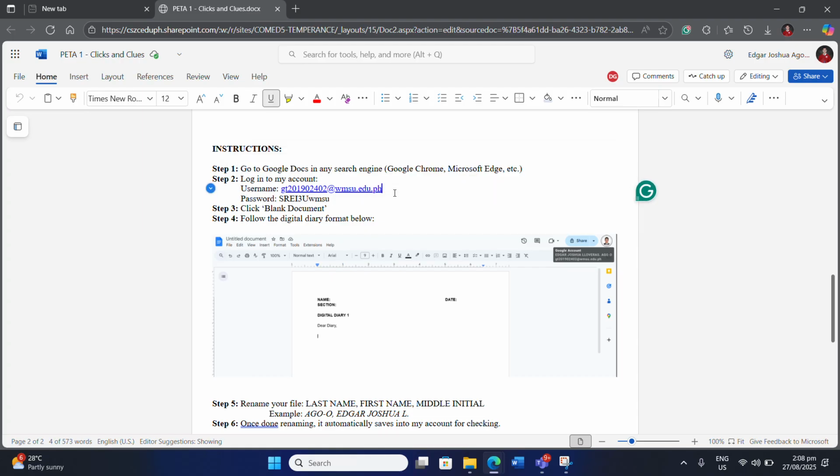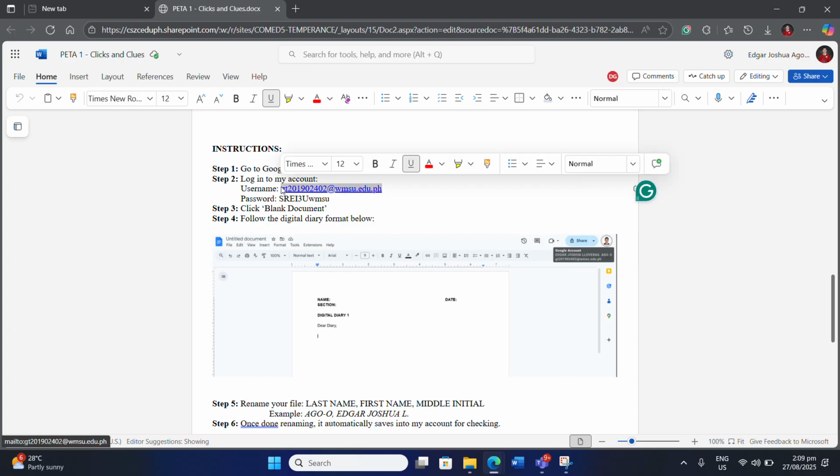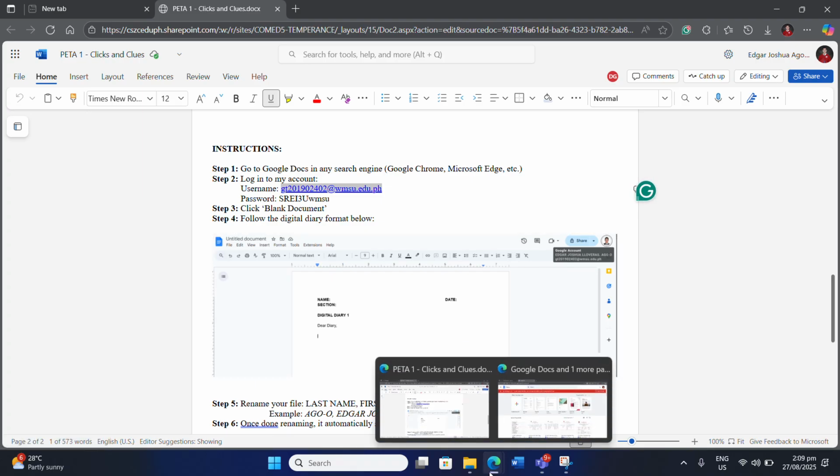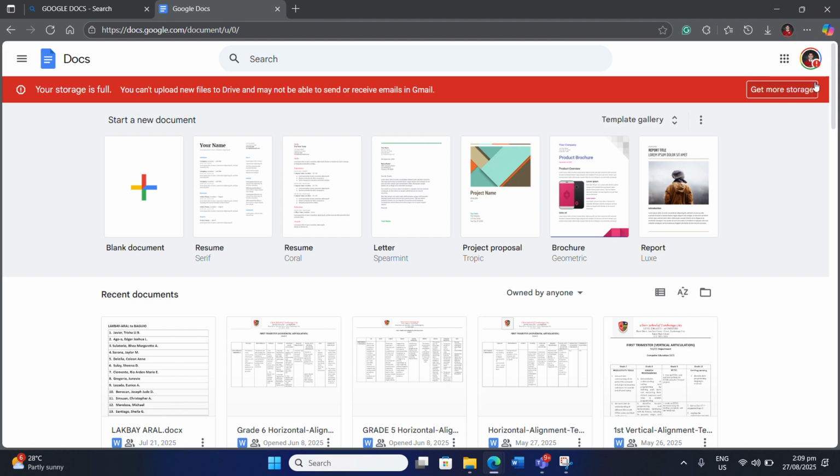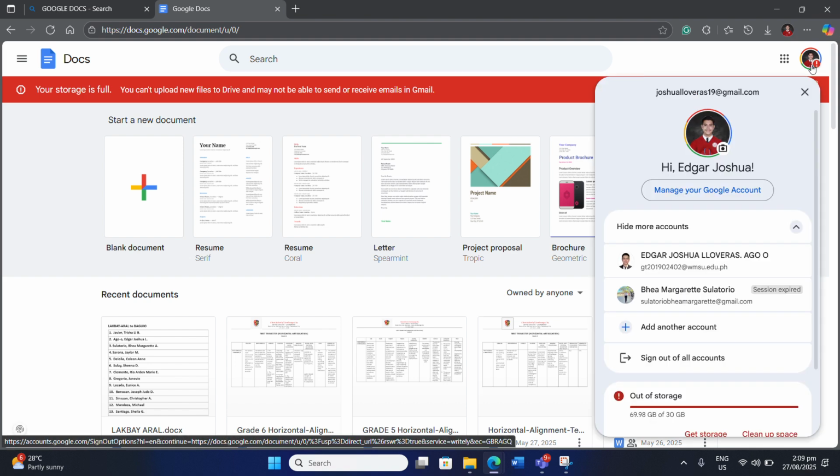If you know how to copy and paste on your keyboard, you are going to click Ctrl C to copy and then Ctrl V to paste. All right. So let's say you highlight this username, you Ctrl C, and then later you're going to click Control V when you are going to log in. Let's go back here. In this case, I already have logged in to my account. So I'm just going to click my account.